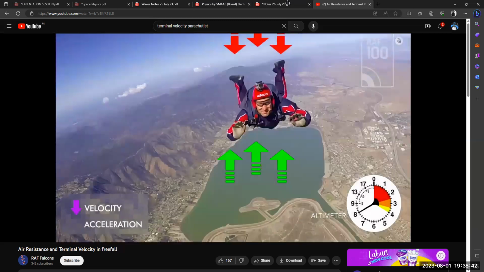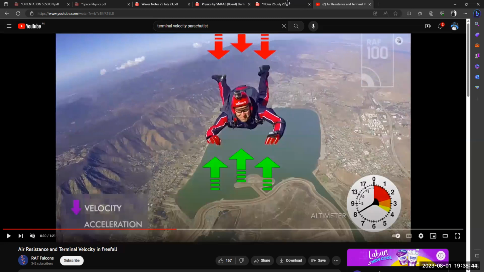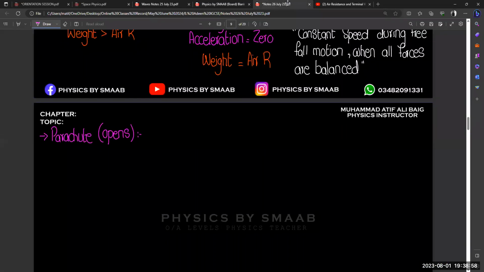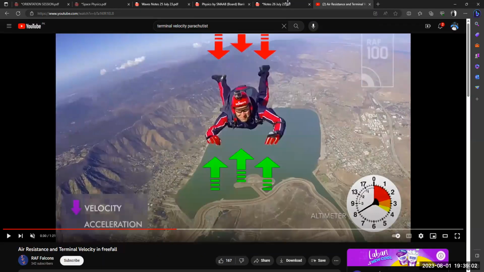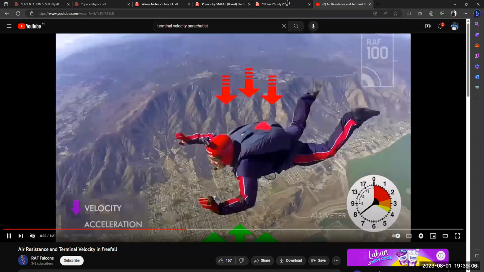After some time, you observe that now we have three arrows in the upward direction and three arrows in the downward direction, right? It means that all forces are now balanced. This is the first stage that we studied in our free fall motion. Okay, phase one, phase two. Now we consider the second scenario, when the parachute opens.